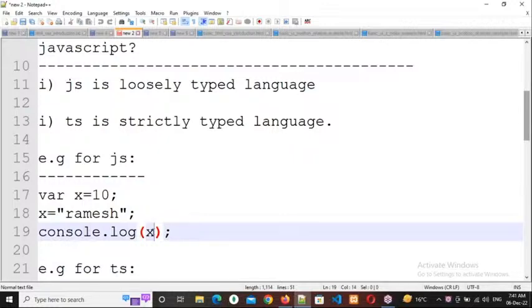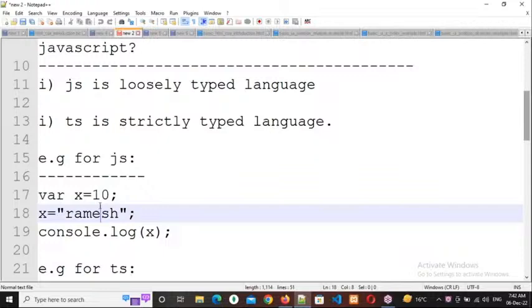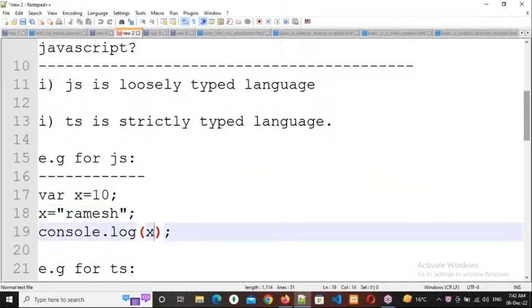So what will be the output? 10, Ramesh, or error? Respond, everybody. Ramesh only. Why? Because JS is a loosely typed language. Though in the next line you have modified the type of the data, it doesn't bother. Whatever type of data you assign, it will take the latest value only. This is a number, this is an alphabet, it doesn't bother about that. It will focus on the latest value, so you will get the output as Ramesh only.